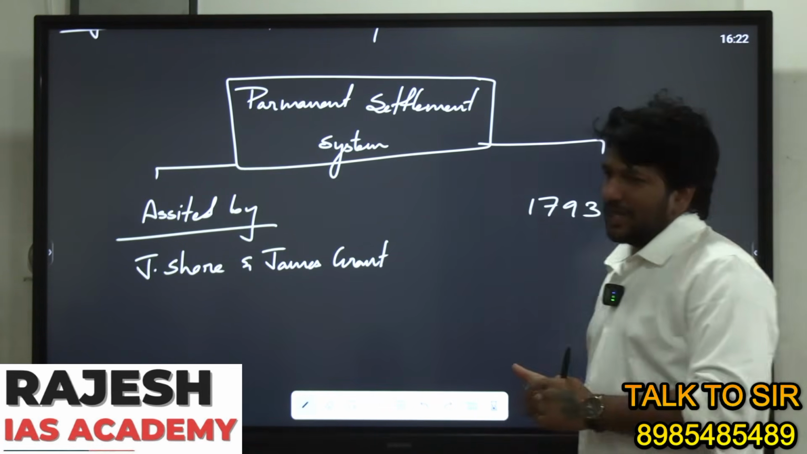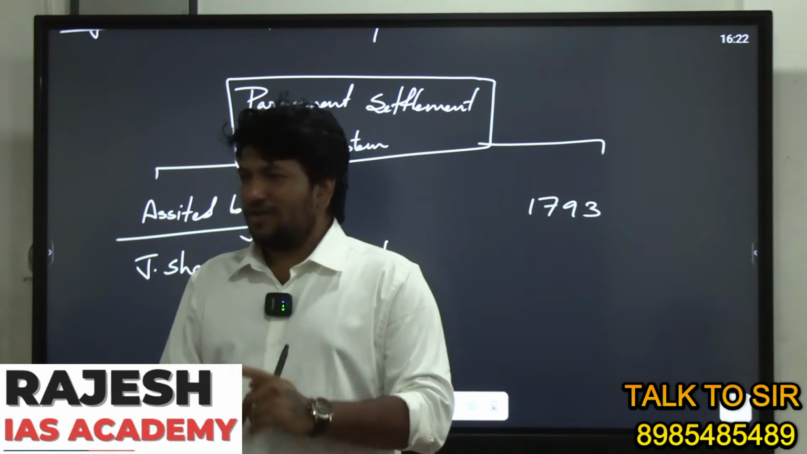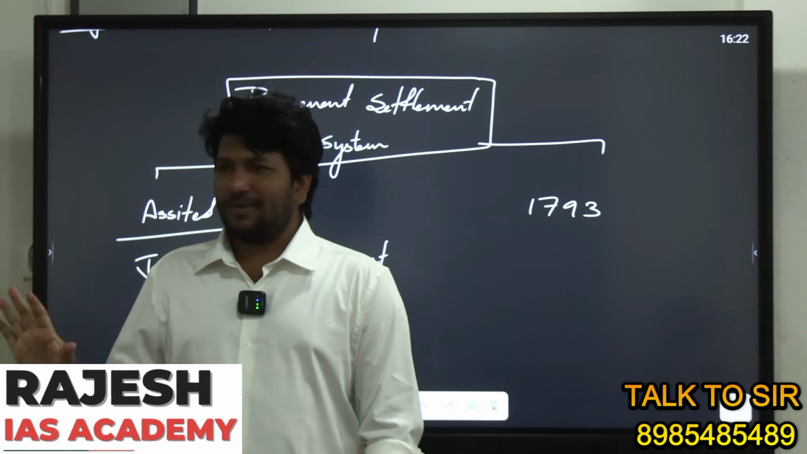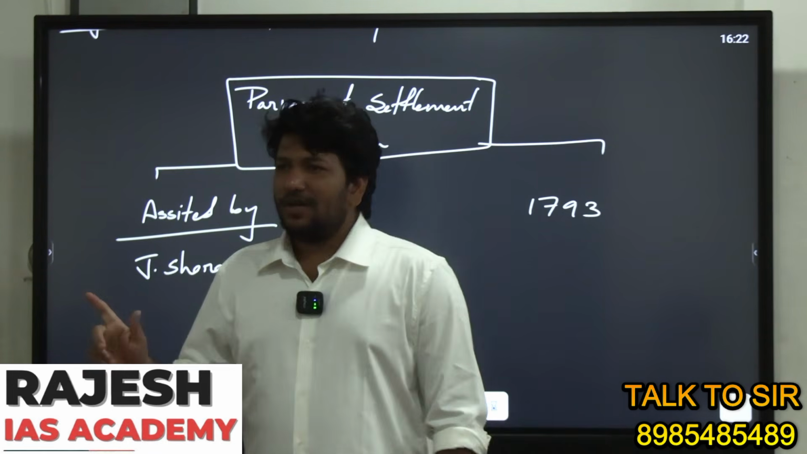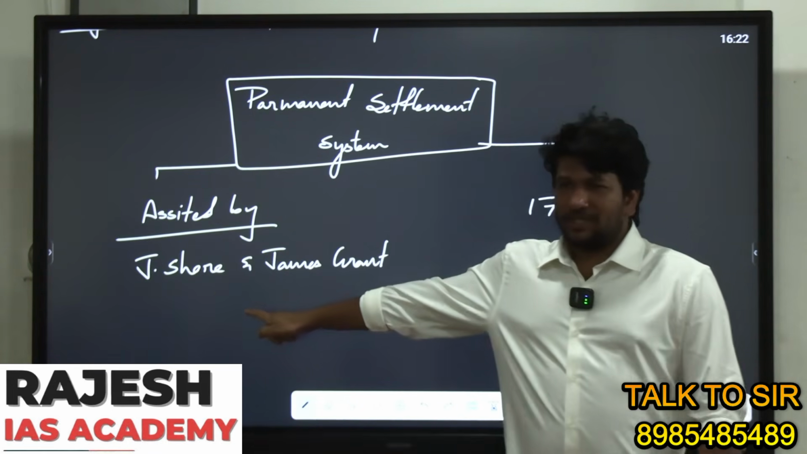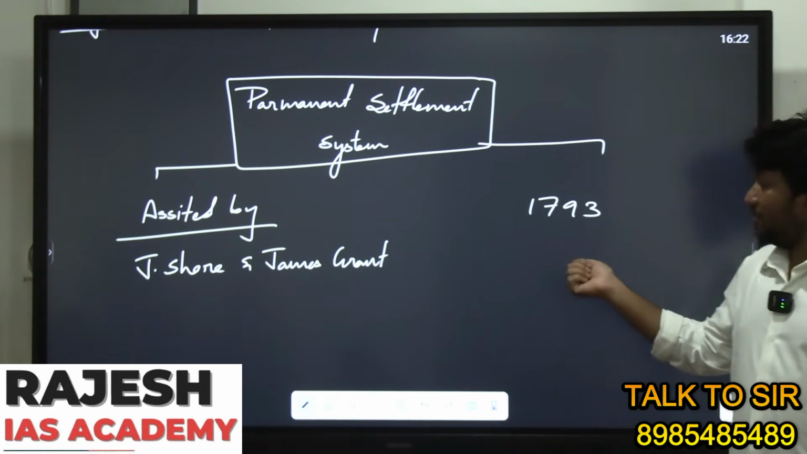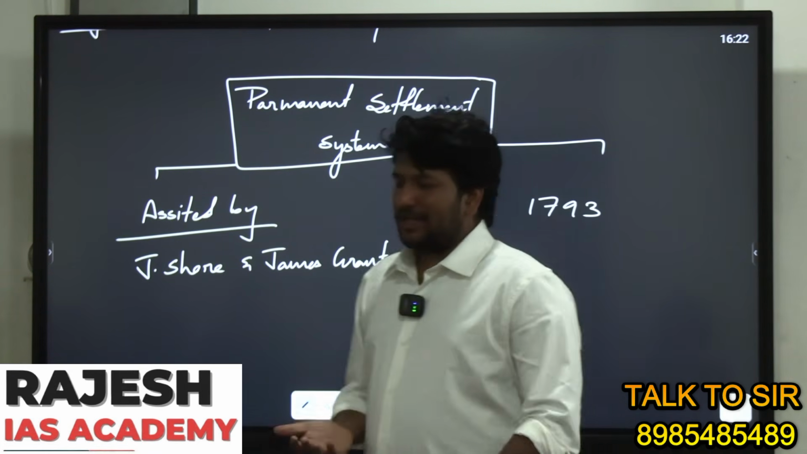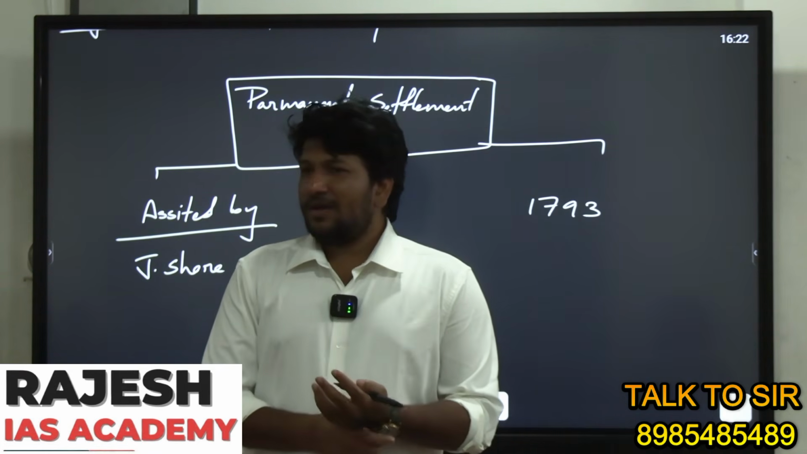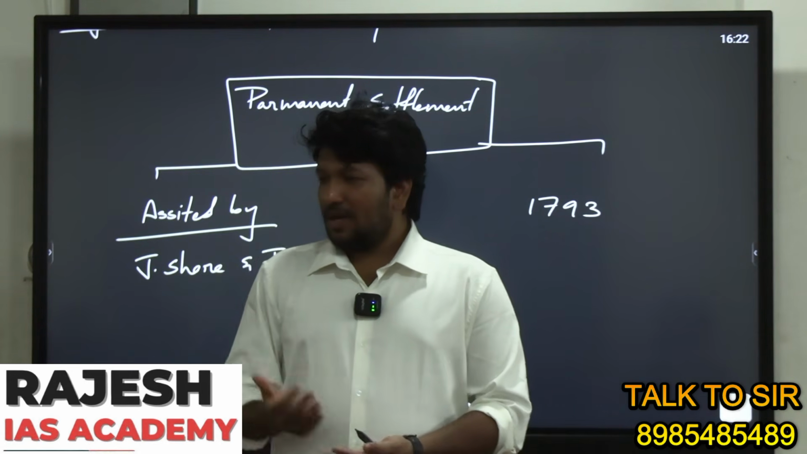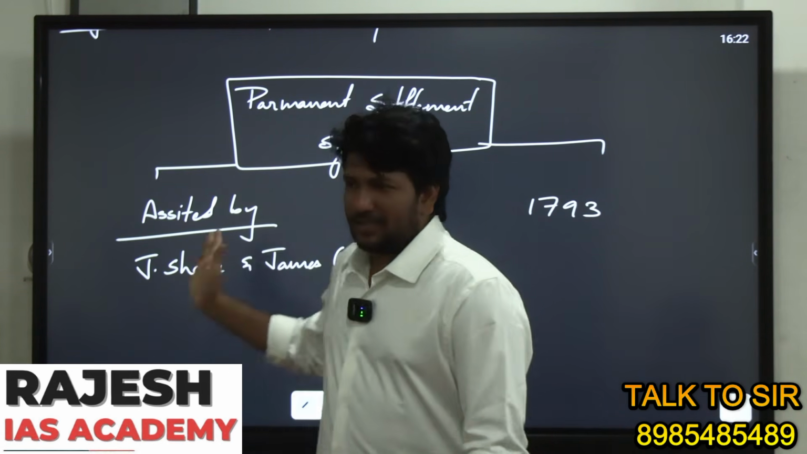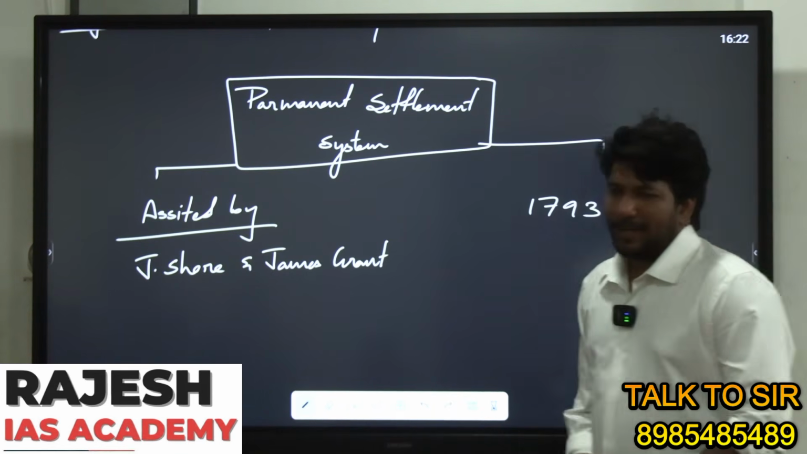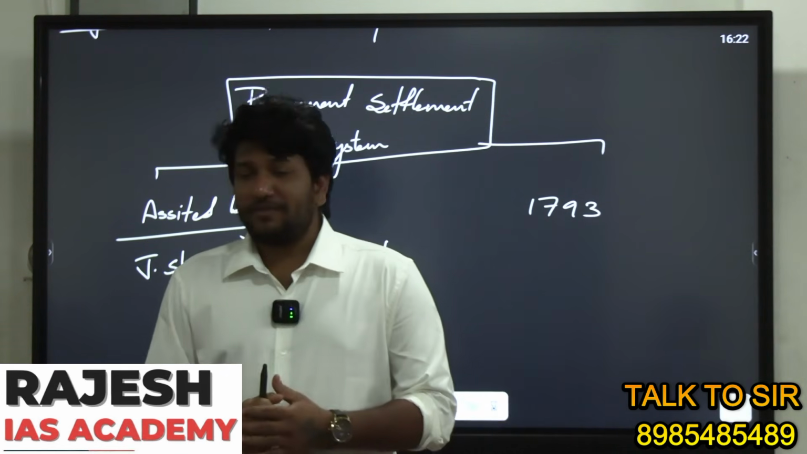The things which are important for prelims: who assisted Cornwallis. First basic question, who implemented the permanent settlement system? That is Cornwallis. Next question they may ask is who assisted. Next they ask which year, because there are two other systems also, Mahalwari and Raitwari. They will ask chronology, which is the first one? Permanent settlement. So these three are important for prelims.